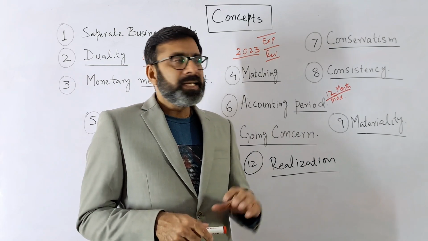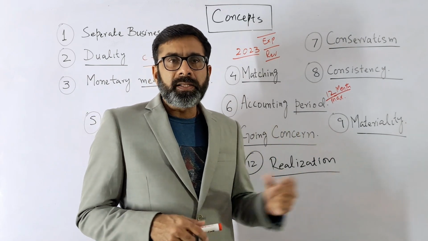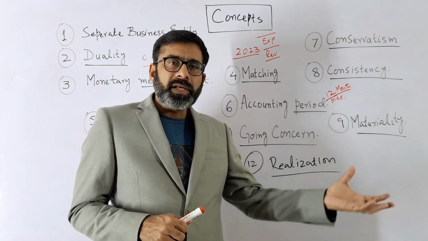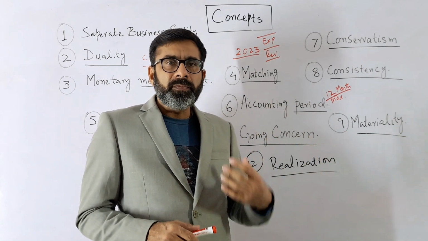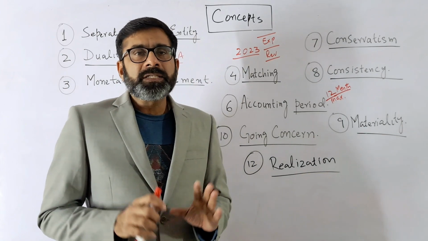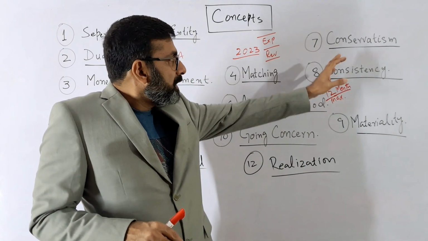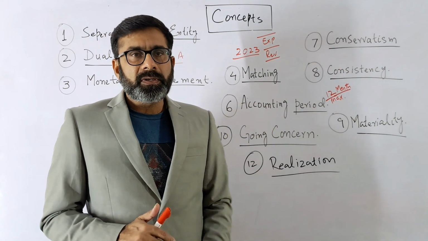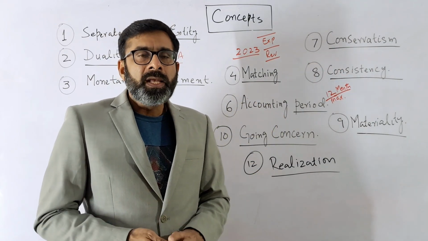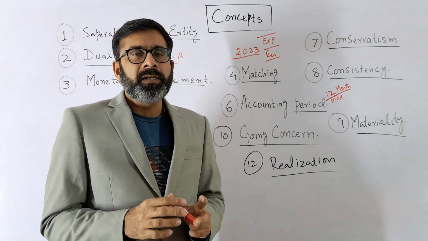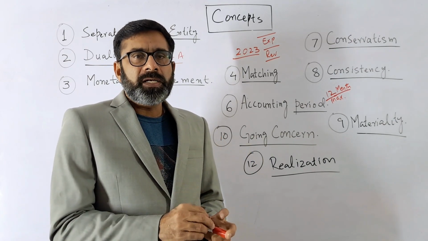So they create a provision that this much amount they will not be able to recover from the debtors or customers. It is not a real bad debt, it is an expected bad debt, but as per the conservative convention, if there is any expected loss in the business, you can record it in the financial statement.